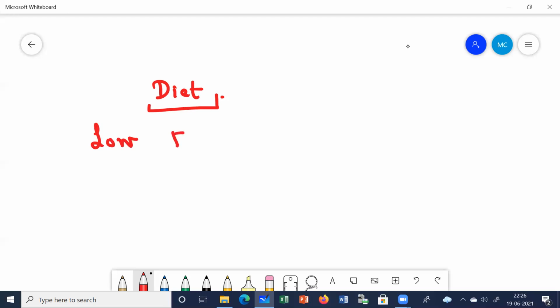What is this low FODMAP diet? FODMAP stands for fermentable oligosaccharides, disaccharides, monosaccharides, and polyols. So you need to ask for the low FODMAP diet.